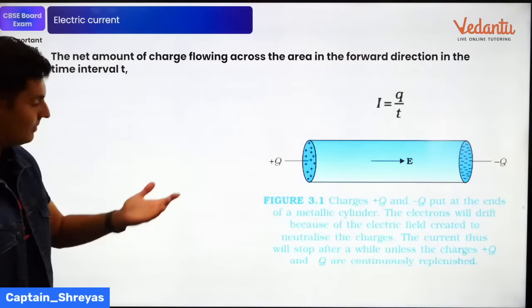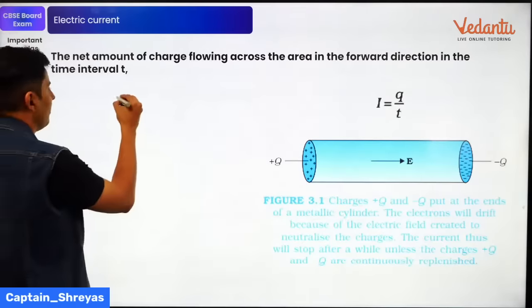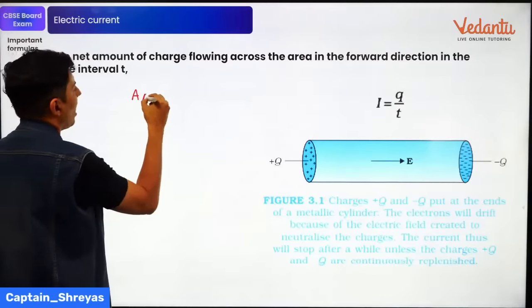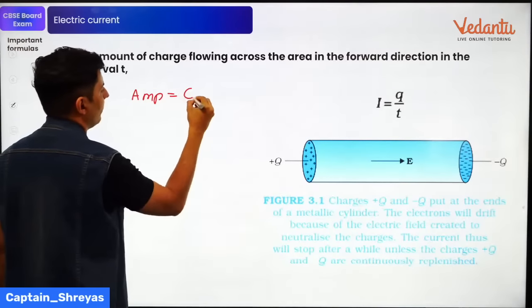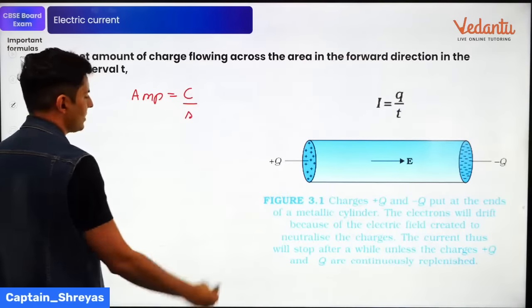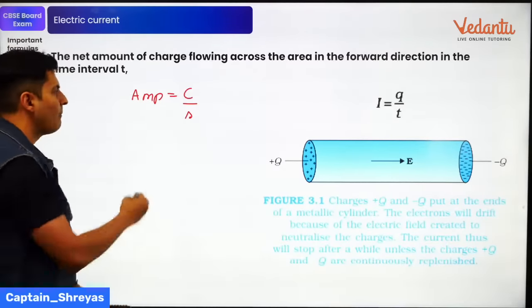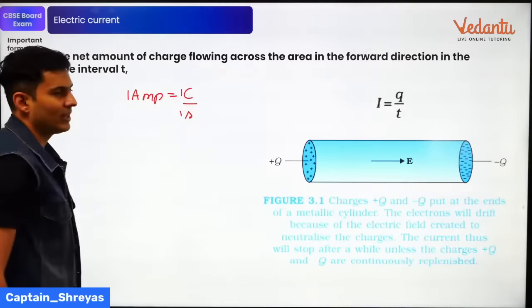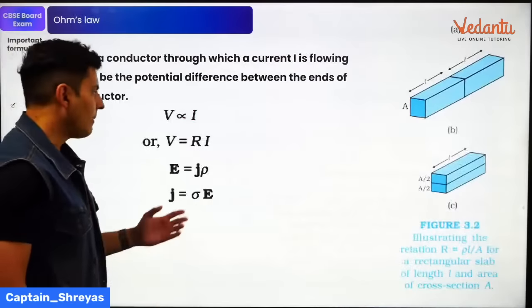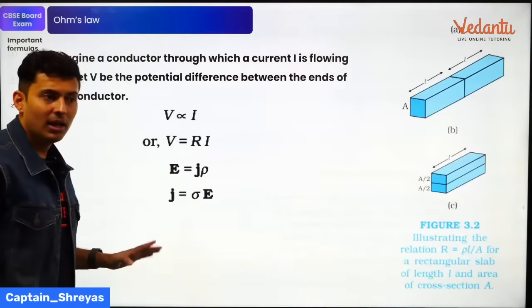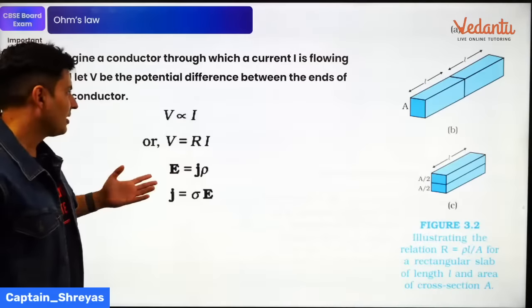Current is charge by time, and remember, unit wise or dimension wise, 1 ampere is nothing but 1 coulomb divided by seconds. So 1 coulomb of charge flowing in 1 second is nothing but 1 ampere of current. You can say that. Next important thing that you should know is Ohm's law and the different formulas.